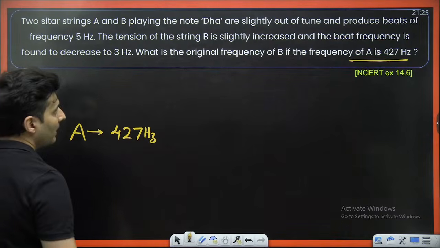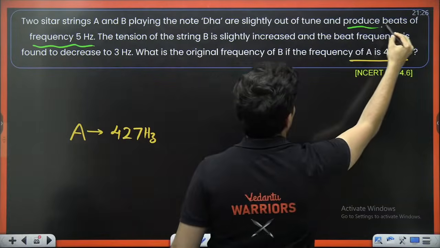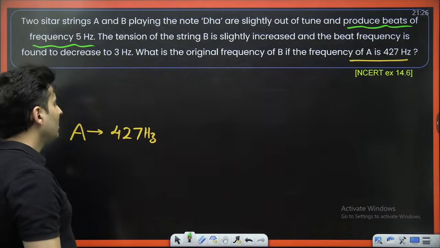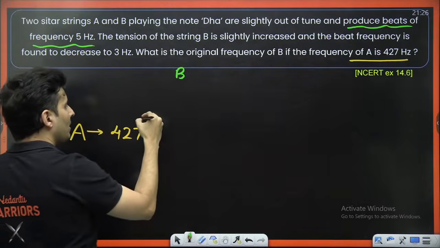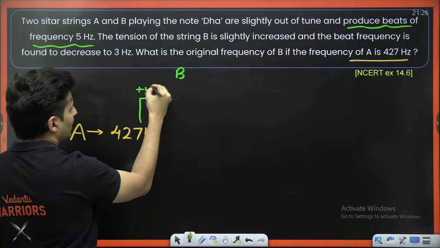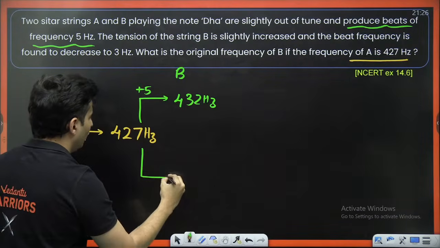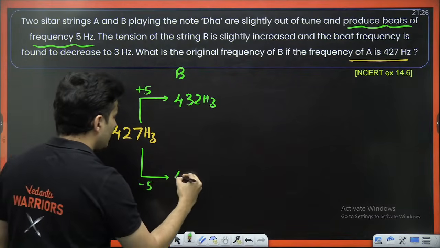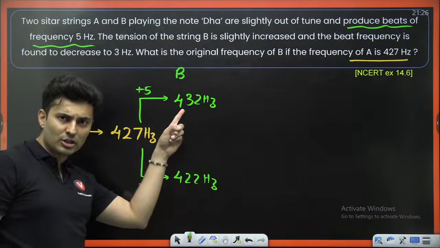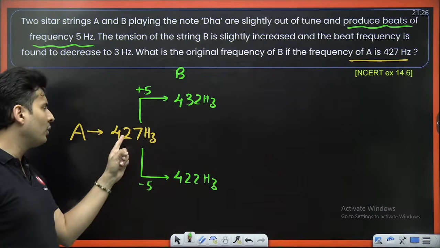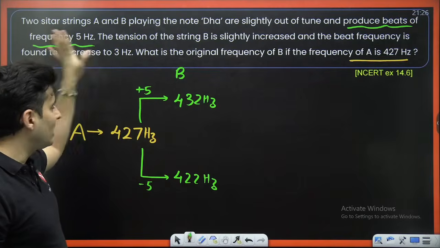A has a frequency of 427 Hz. Initially, there is a beat frequency of 5 Hz, meaning B can have either 427 plus 5, which is 432 Hz, or 427 minus 5, which is 422 Hz. These are the two possibilities. 432 minus 427 is 5, and 427 minus 422 is also 5. The earlier beat frequency was 5 Hz.